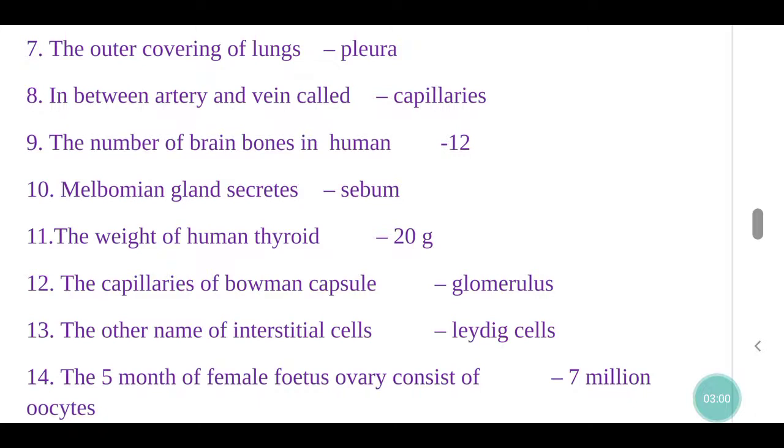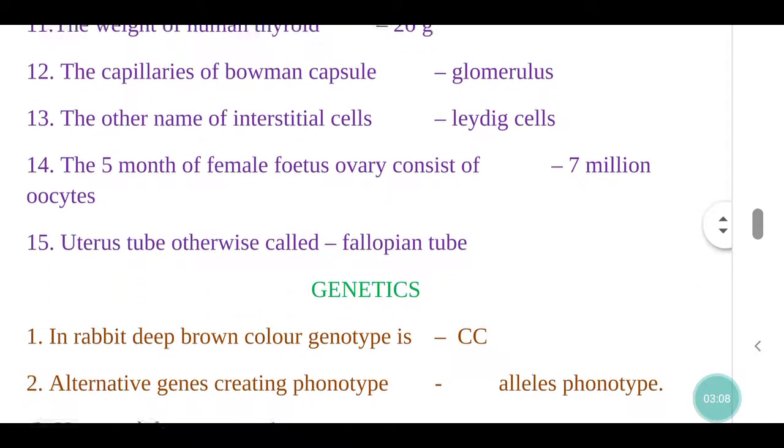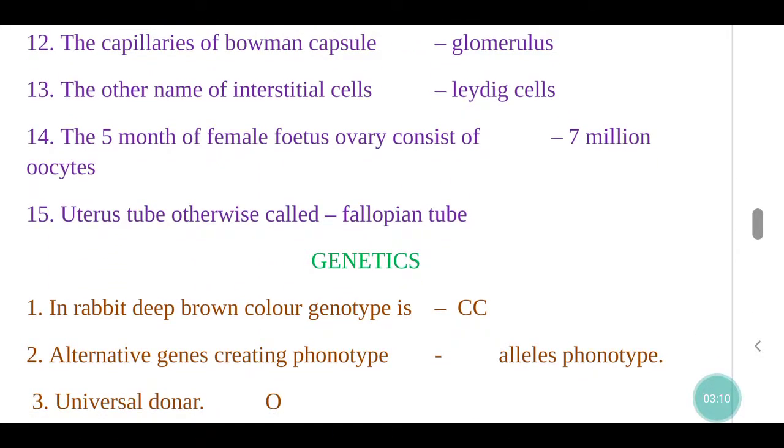The capillaries of Bowman's capsule, glomerulus. The other name of interstitial cells, Leydig cells. At 5 months, the female fetus ovary consists of 7 million oocytes. Uterine tube, otherwise called fallopian tube.